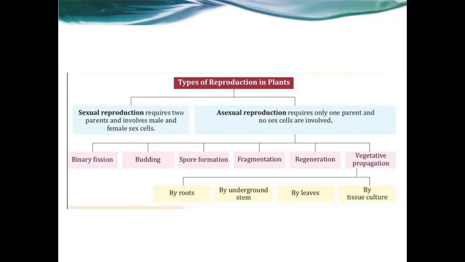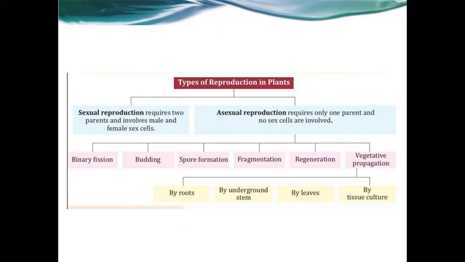But asexual reproduction requires only one parent and no sex cells are involved. This is the main difference between sexual reproduction and asexual reproduction. In sexual reproduction, both parents and both sex cells are involved. But in asexual reproduction, there is only one parent and no sex cells are involved in this process.